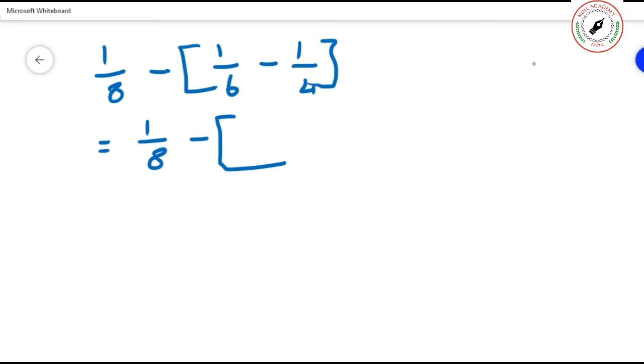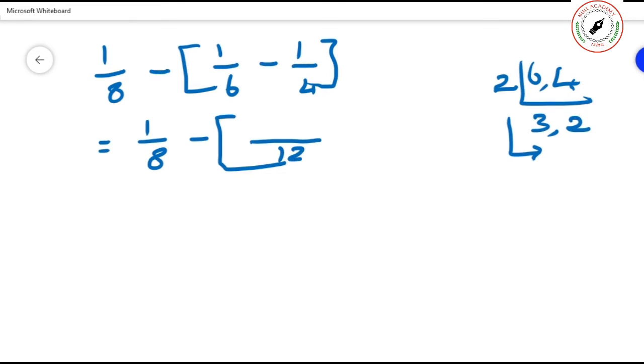Just do it. 6 comma 4. Which is the common divider? 2. 3 comma 2. That's all. 2 threes are 6, 6 twos are 12. So the common denominator is 12.